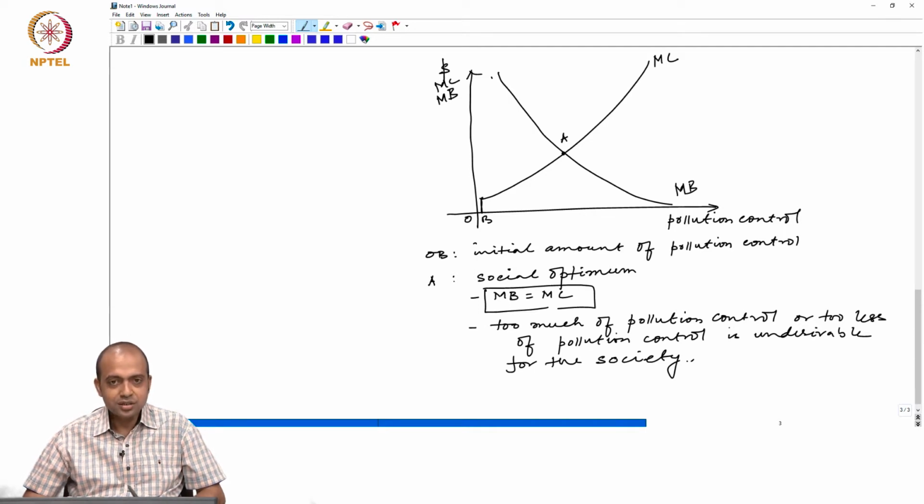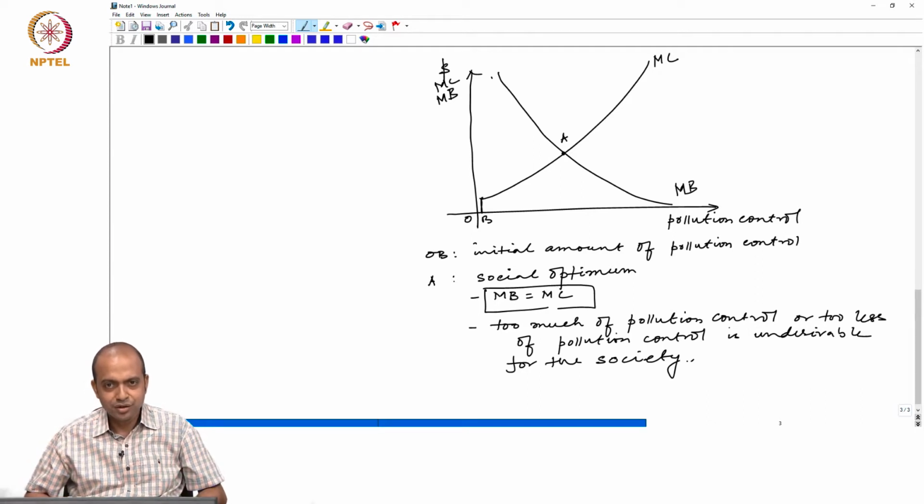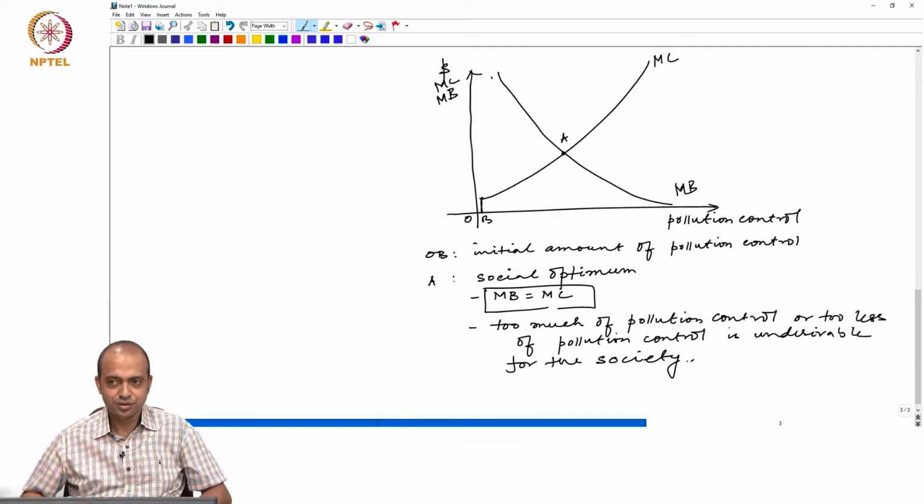So that means society does not want the cost of production to increase too much, because that is also bad. Consumers have to pay more. So society wants only the optimum level of pollution control or pollution, and how is it determined? MB equals MC at a point.